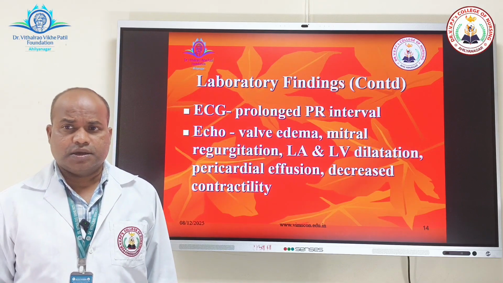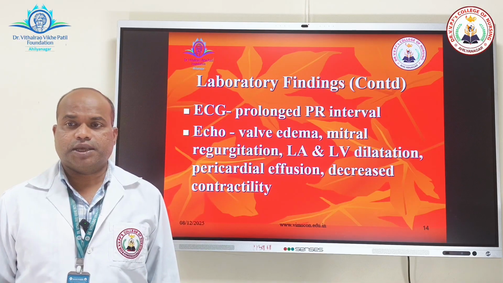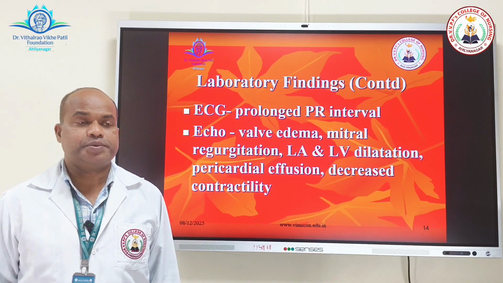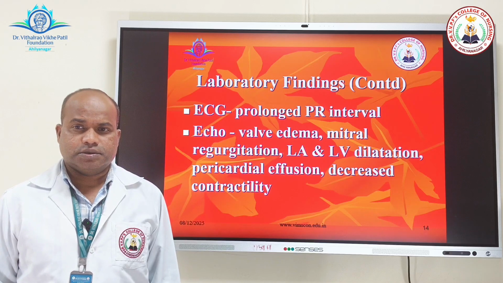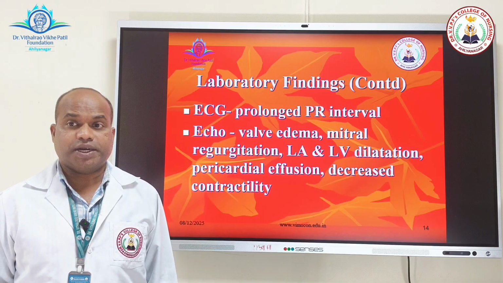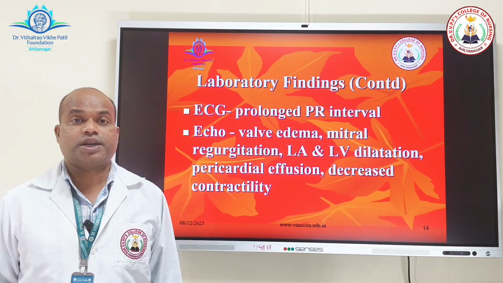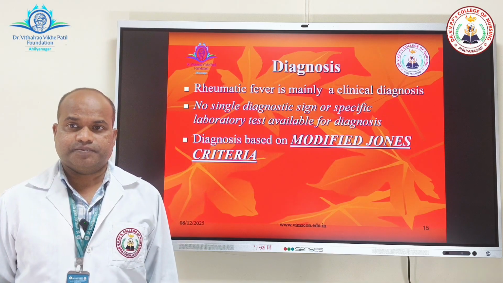Laboratory findings also involve ECG, where we can assess the prolonged PR interval, and in echo studies where valve edema, mitral regurgitation, left atrial and left ventricular dilatation, pericardial effusion, decreased contractility can be detected.